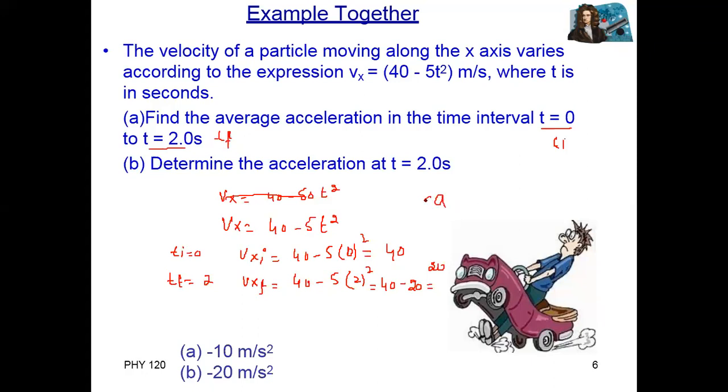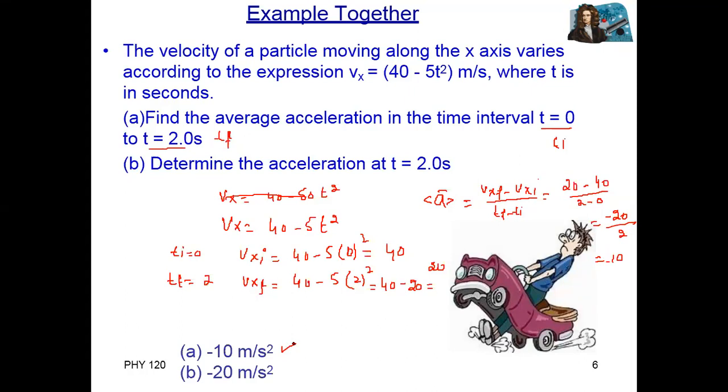Average acceleration is equal to Vxf minus Vxi, where x means along the x-axis, divided by t final minus t initial. So final is 20 minus initial is 40, divided by the time, final 2 minus 0. This means minus 20 divided by 2, which is minus 10 meter per second square. The unit of acceleration is meter per second square.